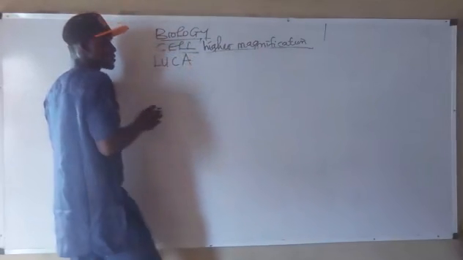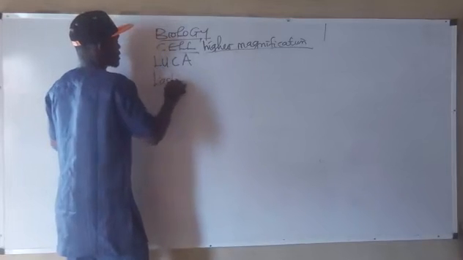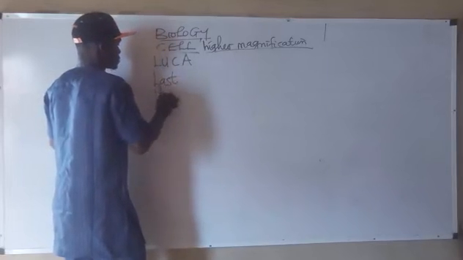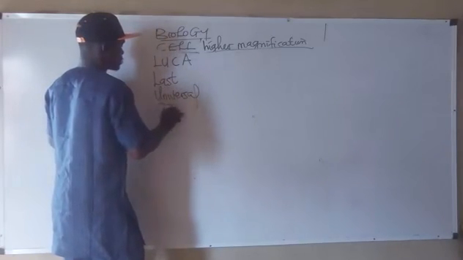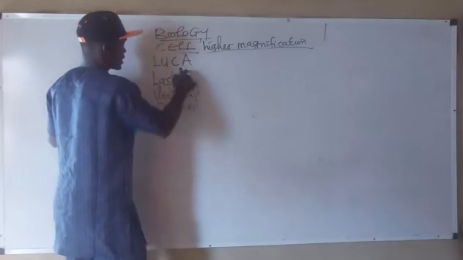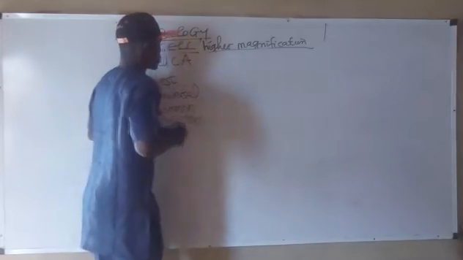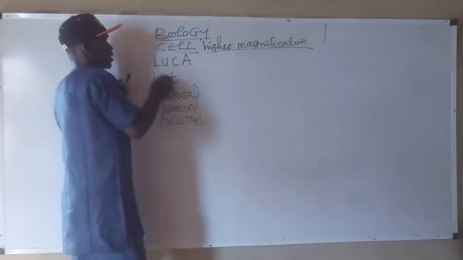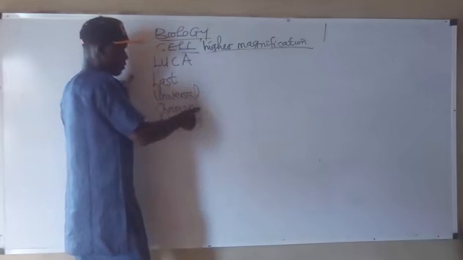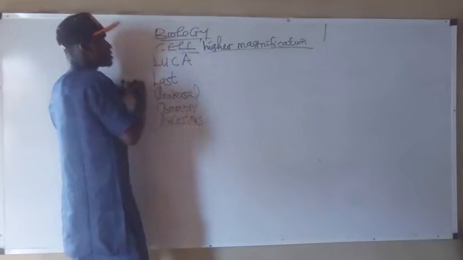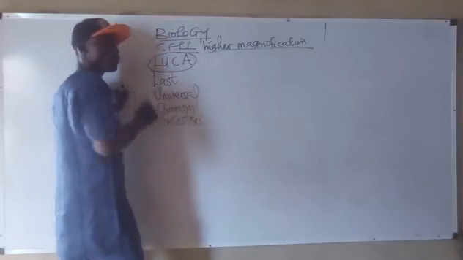The earliest cells are called LUCA. The L stands for last, U stands for universal, C stands for common, and A stands for ancestors. So LUCA stands for last universal common ancestors. The first earliest cells were believed to be LUCA.